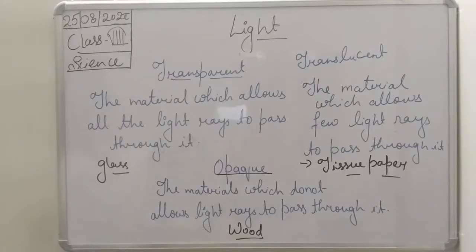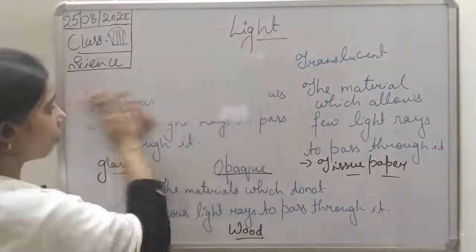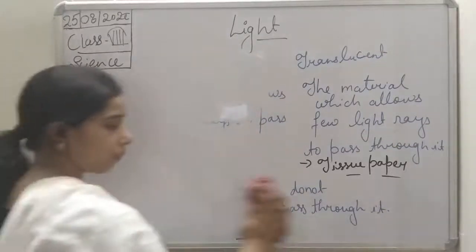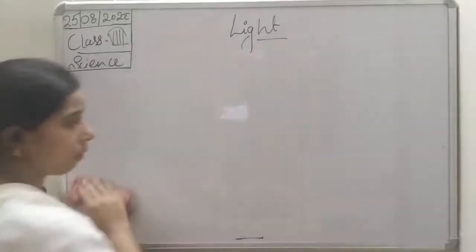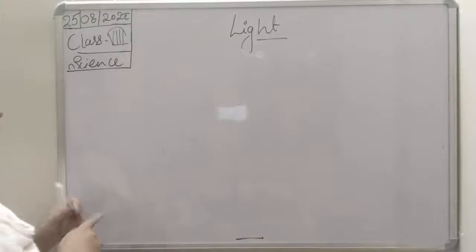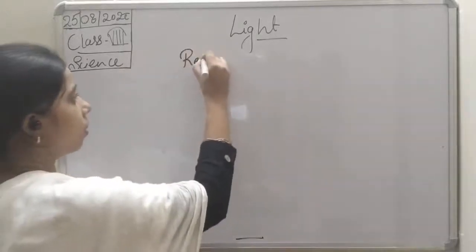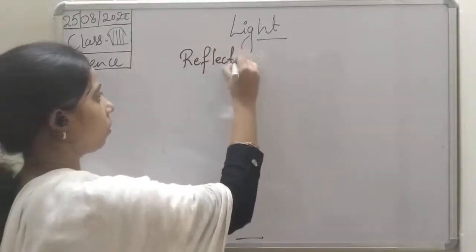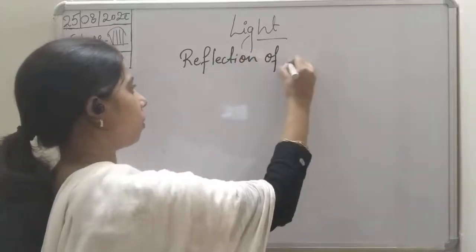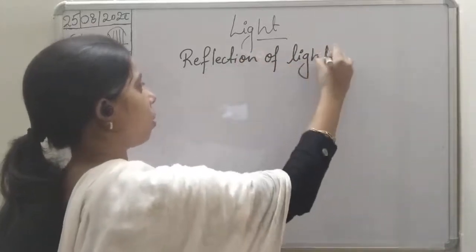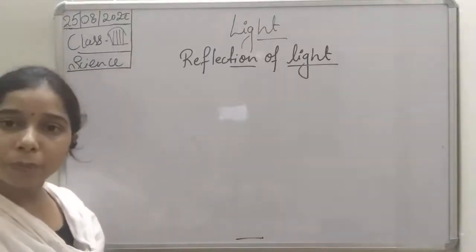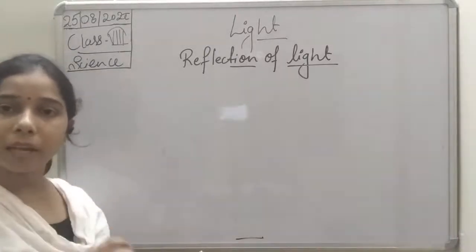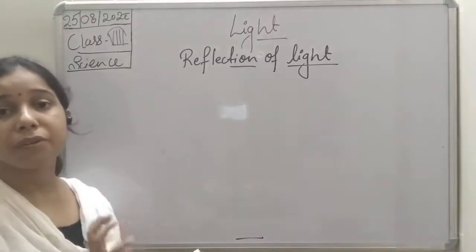Now on that basis, students, we will understand the reflection of light. What is a reflection of light, students? See, if an object is there and a beam of light falls on it, it will reflect.